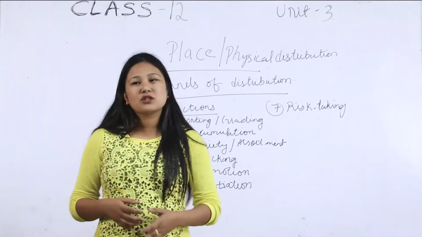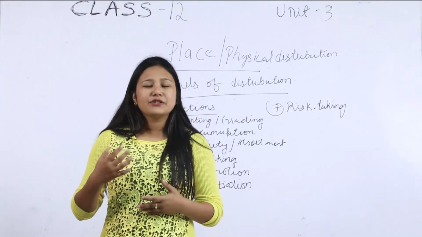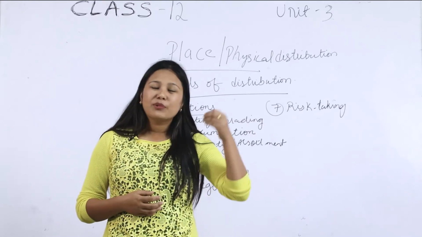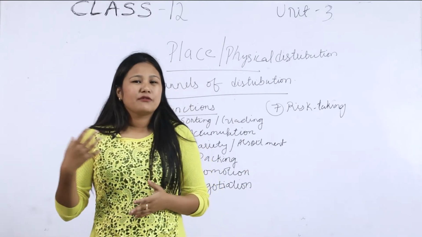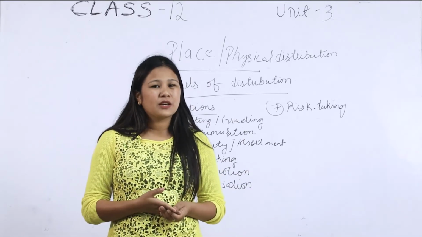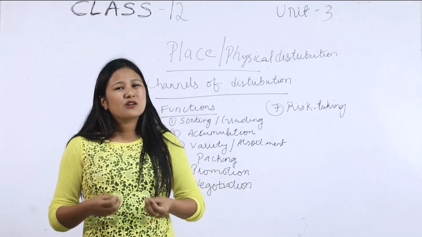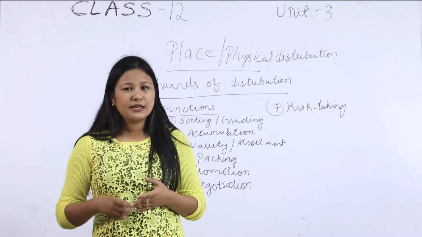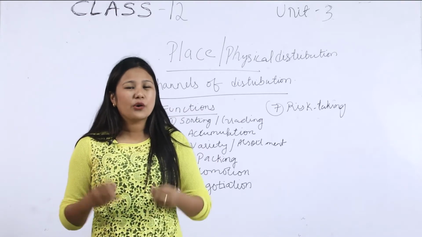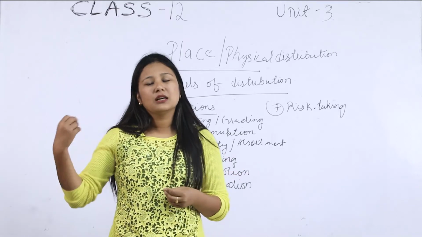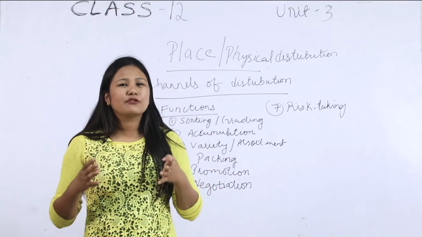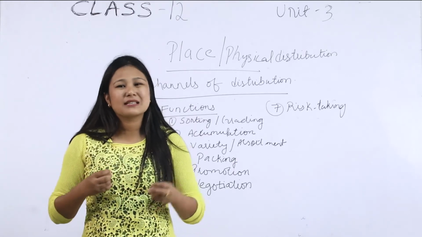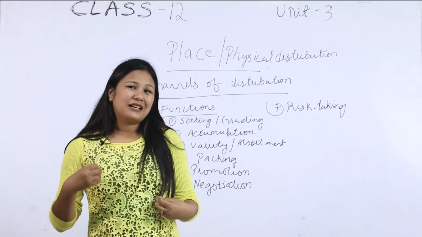The next is negotiation. Here, an intermediary or the middleman will act as a negotiator between the manufacturer and the ultimate consumer. What the retailer does is negotiate the price, the quantity, the quality, and the guarantee from the manufacturer to the consumer. So the function of this middleman or intermediary is that he or she acts as a negotiator between the manufacturer and the ultimate consumer.